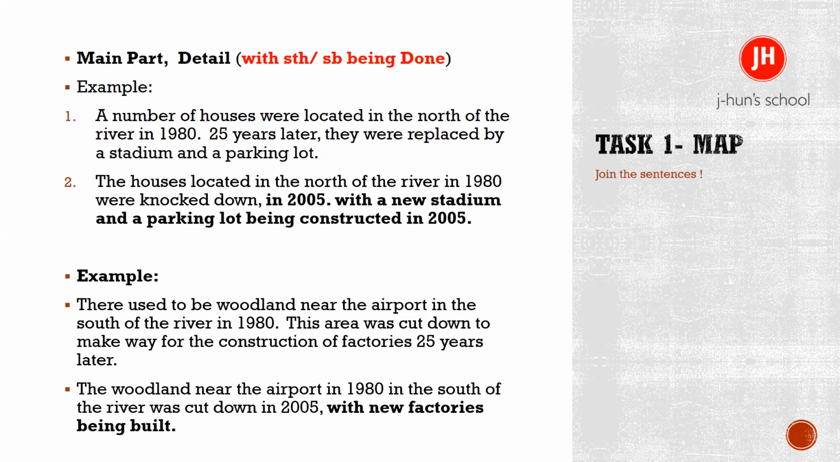Can you read the second, please? The woodland near the airport in 1980 in the south of the river was cut down in 2005, with new factories being built. So what I'm saying is that the woodland in the south of the river was cut down. Why? To build new factories. But I'm adding it, saying with something being done. With something being done, yes. Lovely, lovely. Now let me go to the following.